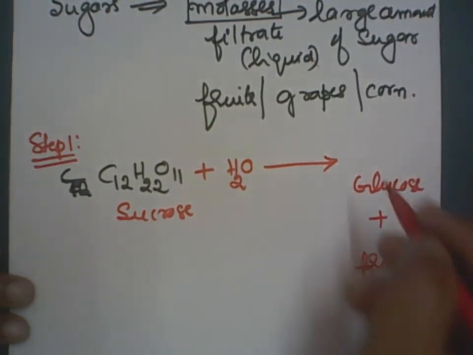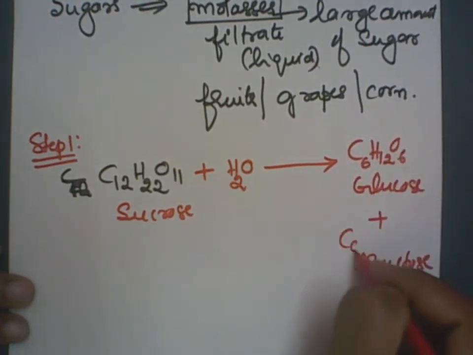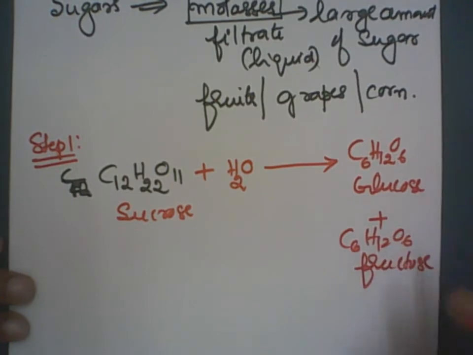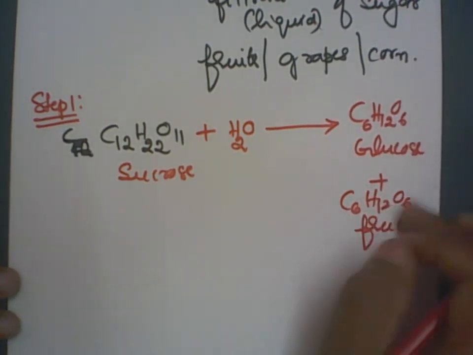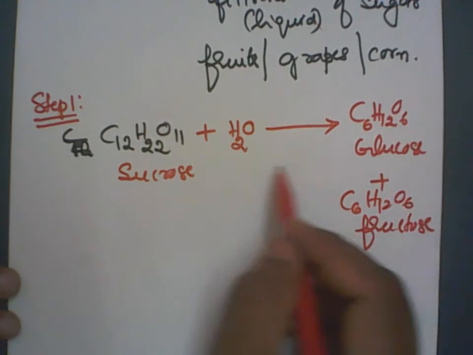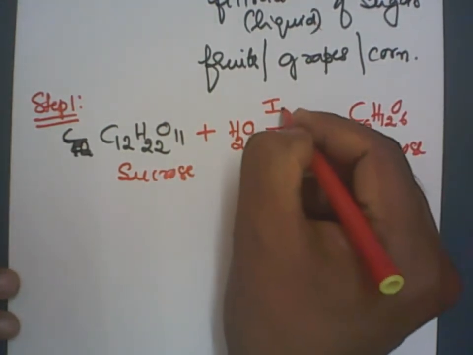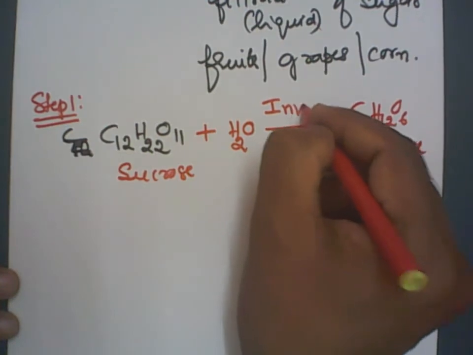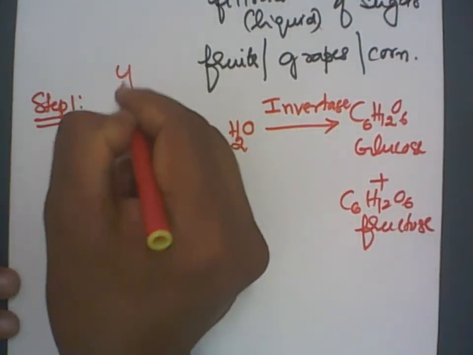In the same step, glucose has the formula C6H12O6, and fructose also C6H12O6, which means glucose and fructose have the same molecular formula. They are isomers actually, but the functional groups are different. They are functional isomers. The reaction will not take place simply by adding water. We have to use an enzyme called invertase, so you have to make use of yeast.